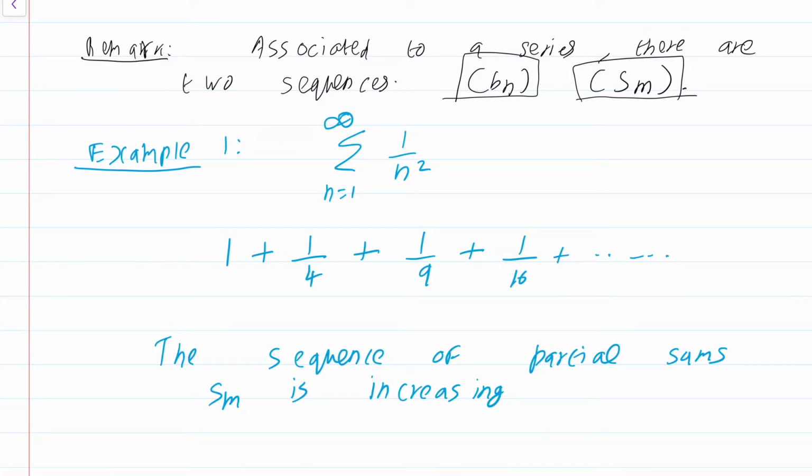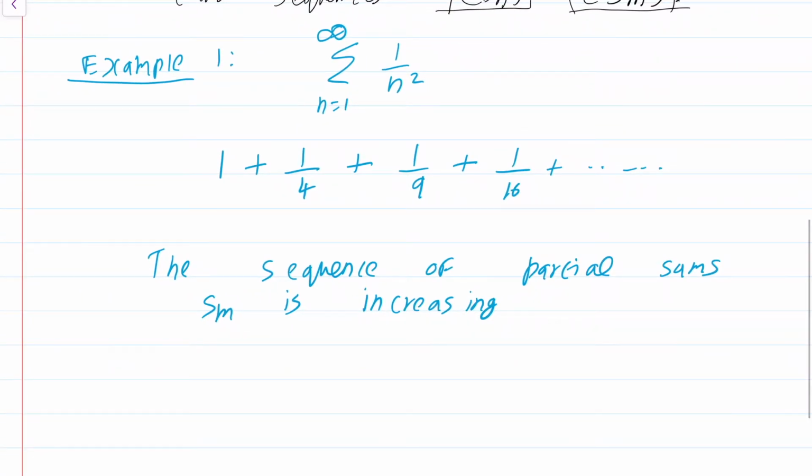Now a light bulb should flicker over your head. If a sequence is increasing, then it is convergent if and only if it is bounded above. That's the monotone convergence theorem.